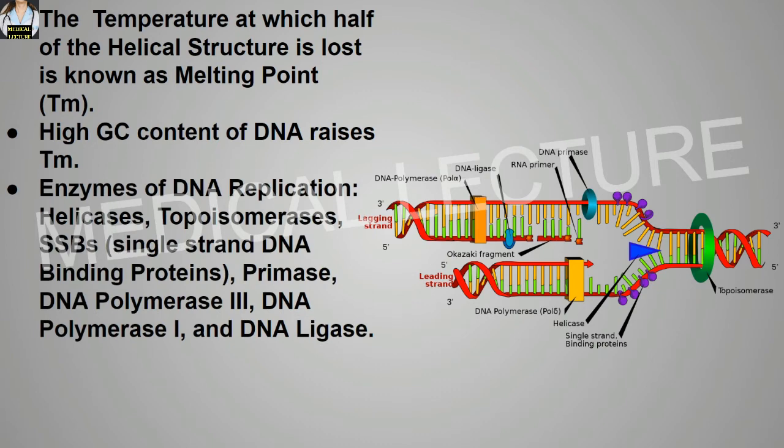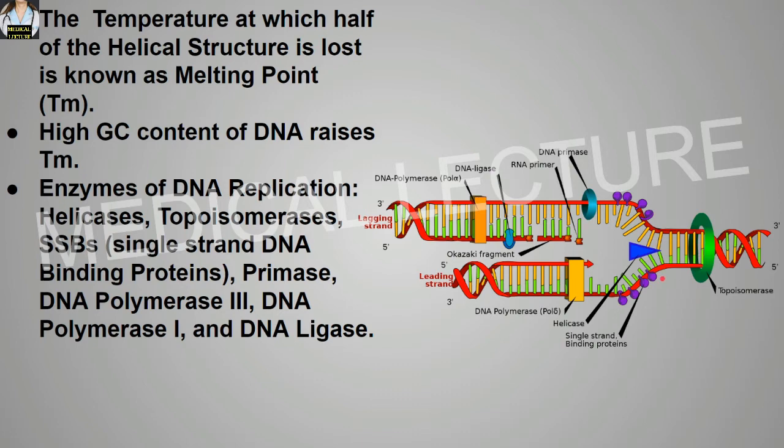Enzymes of DNA replication are many, so let's discuss them individually. First of all, we have the helicase enzyme. This DNA helicase is also known as helix destabilizing enzyme, and it basically unwinds the double helical structure of the DNA at the replication fork. Next is the topoisomerase. The function of topoisomerase is to relax the DNA from its supercoiled nature.